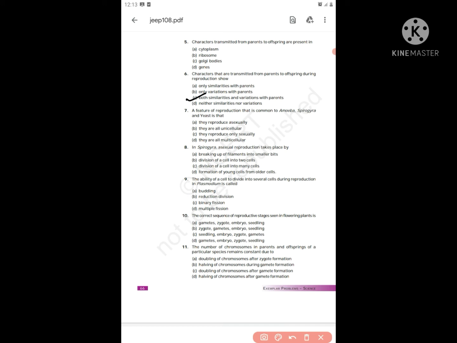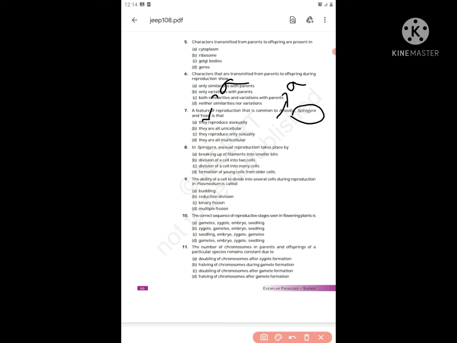Next question. A feature of reproduction that is common in amoeba, Spirogyra and yeast. Amoeba reproduces by what? Binary fission. Spirogyra, we'll keep it aside, I'll come back to it. And yeast is by budding, right? Now what is amoeba? Asexual reproduction. Yeast is also asexual reproduction. Now we'll come back to Spirogyra.